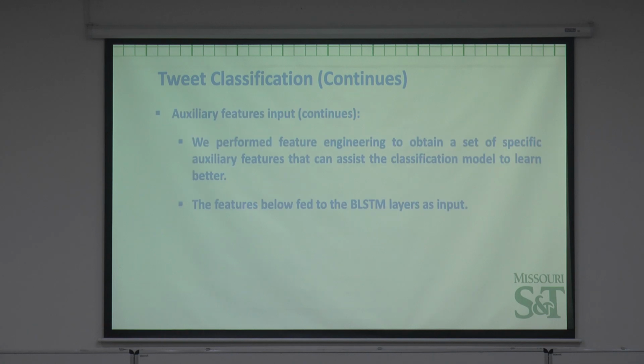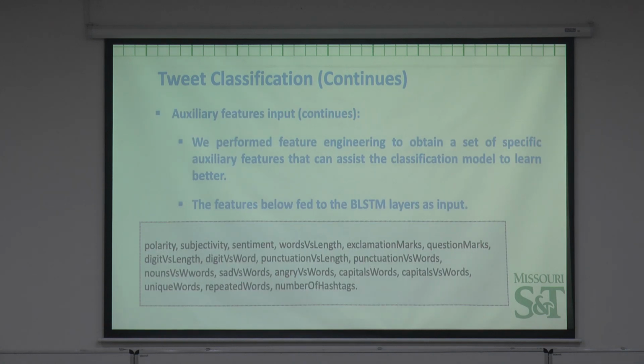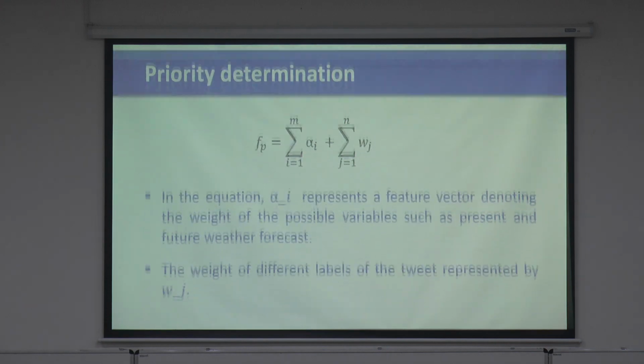So auxiliary feature inputs: as you can see, we have taken into account all these auxiliary inputs, like digit versus length, digit versus word, punctuation versus length, punctuation versus words, capital versus word. So we have taken all these auxiliary features into account in this learning.